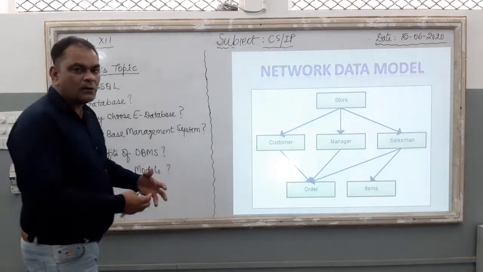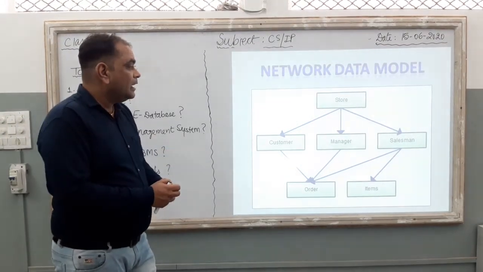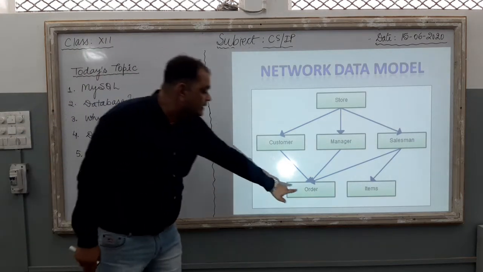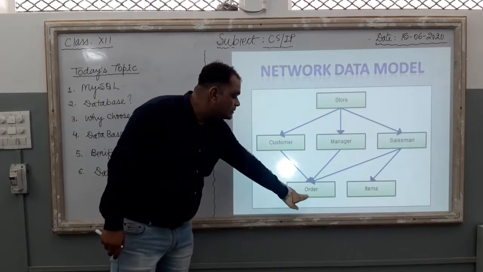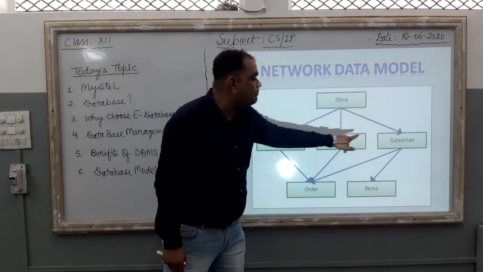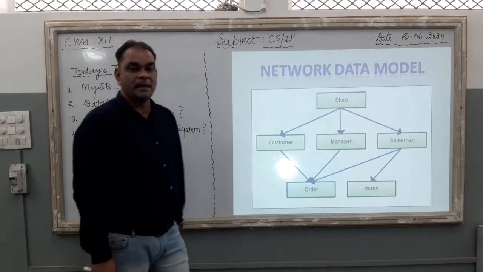Here also somehow the same thing is there, but one difference between the network model and the previous model is, just see the order. This particular order is related to three different parents: customer, manager, and salesman.